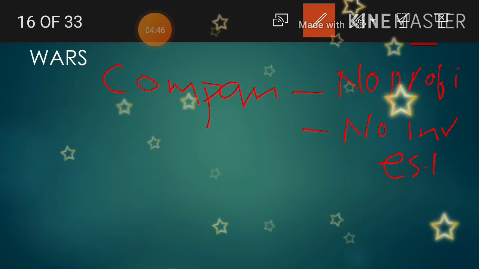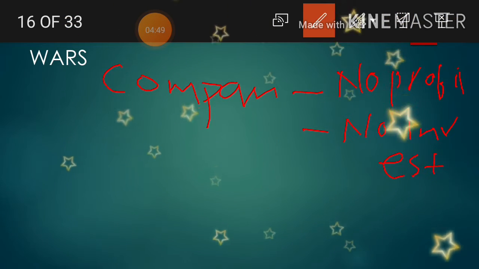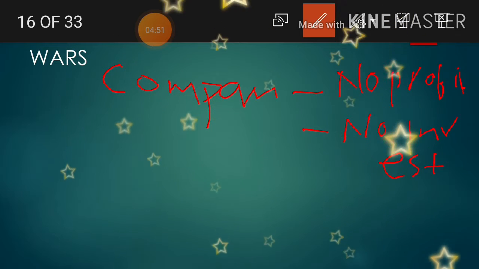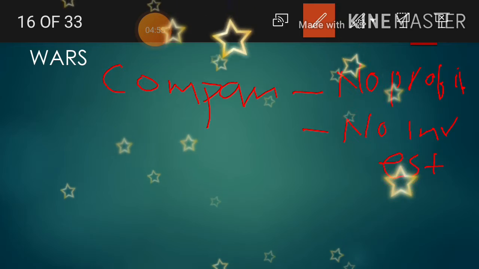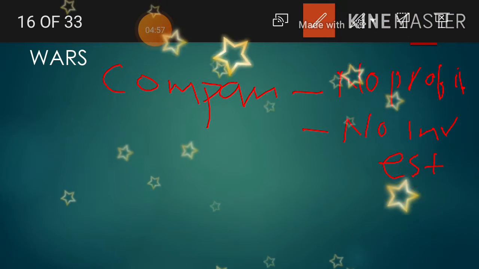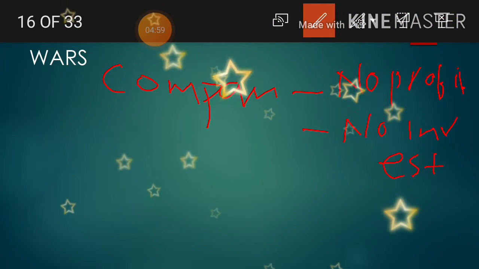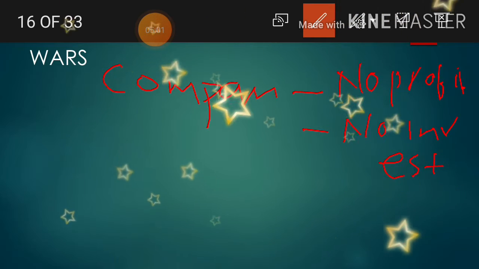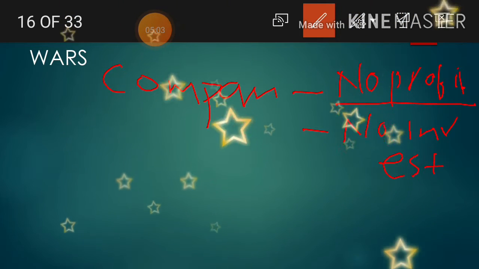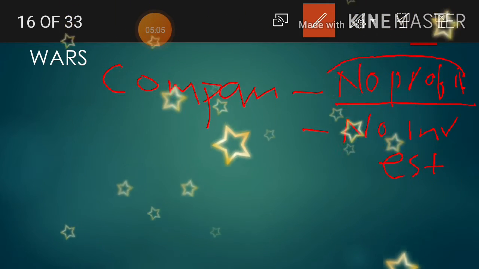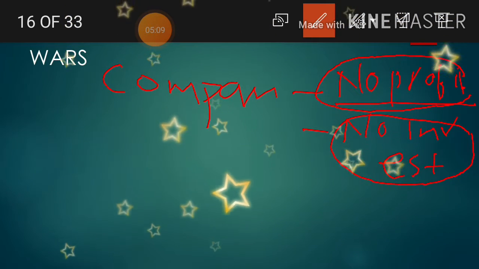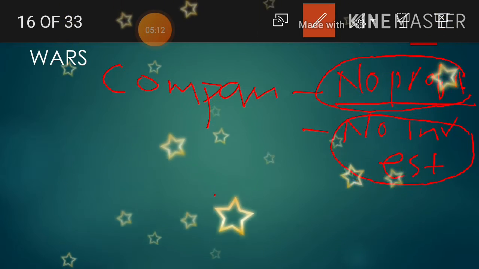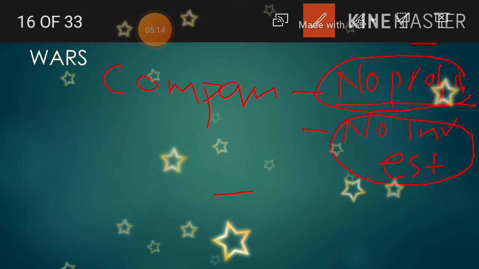Now my dear children, you look here, no profit. You should not expect any goods in the market at free of cost or low prices, because that indicates collapse of the economic system. When they are not getting profit, that leads to not getting investment. Where there is no investment, no capital.